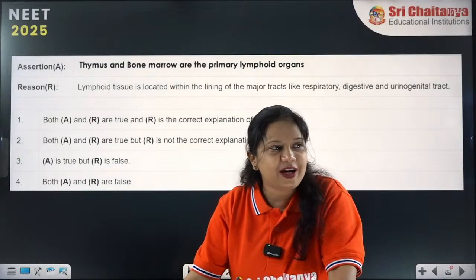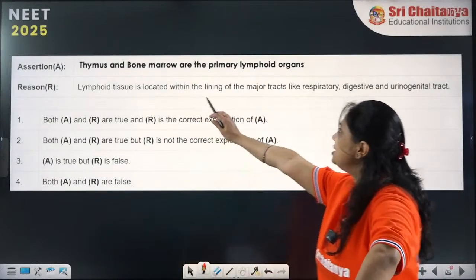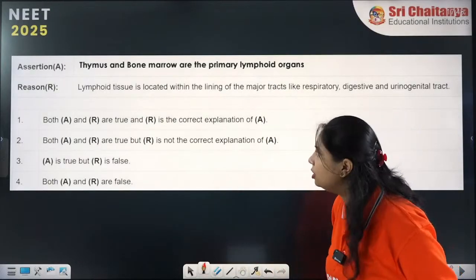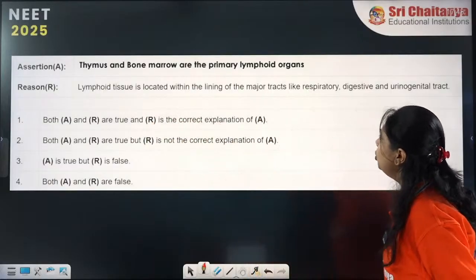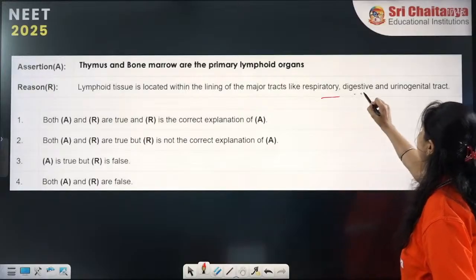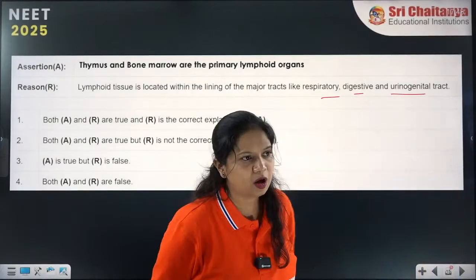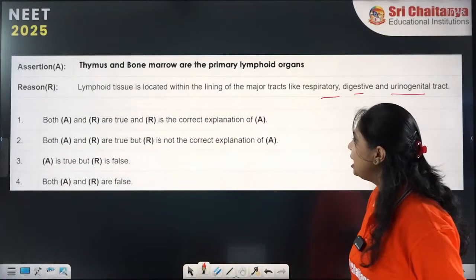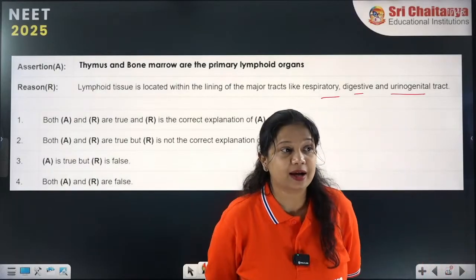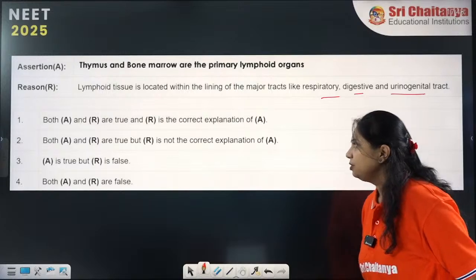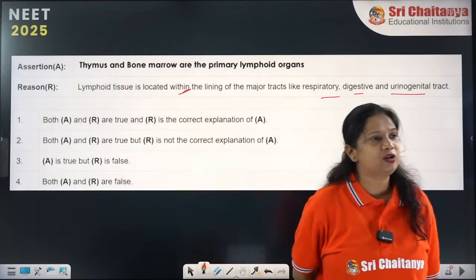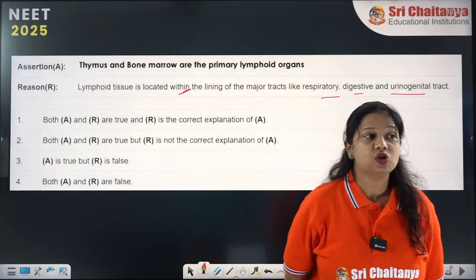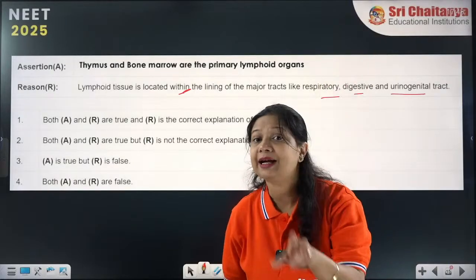Now one important and very interesting question is assertion reasoning. Assertion: thymus and bone marrow are the primary lymphoid organs. You all need to answer it on your own. Reason: lymphoid tissue is located within the lining of the major tracts like respiratory, digestive and urogenital tract. Both these statements are correct here. But is the reason the correct explanation? No. So it will not be option C. Both of them are correct but not the correct explanation.